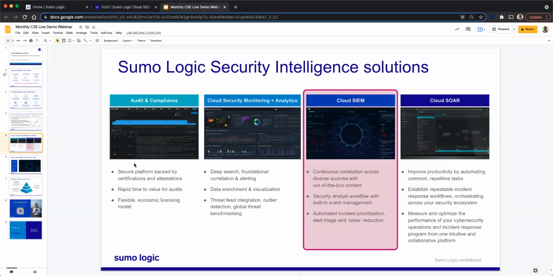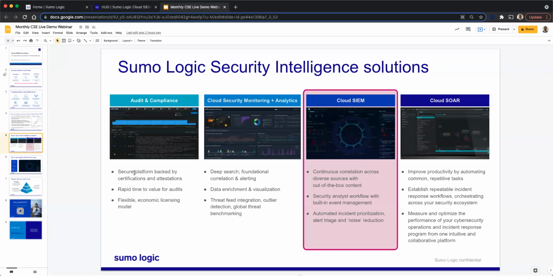As a SIEM platform, we provide the following 4 modules. At the base level, we provide audit and compliance. You can bring in all of your logs, and we can help you to meet your audit and compliance requirements. This can be like keeping the data as part of your data localization requirements. You have multiple locations across the globe where we can keep your data, depending on where you want your data to reside. You can address all your audit and compliance using the data stored in SumoLogic.